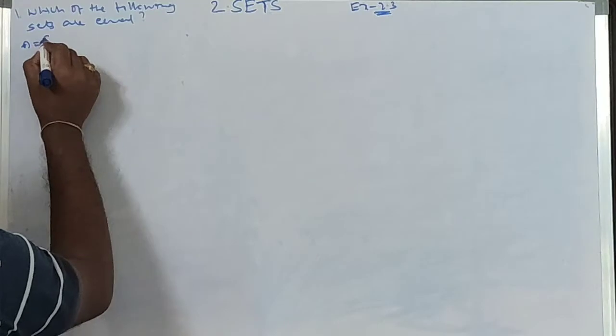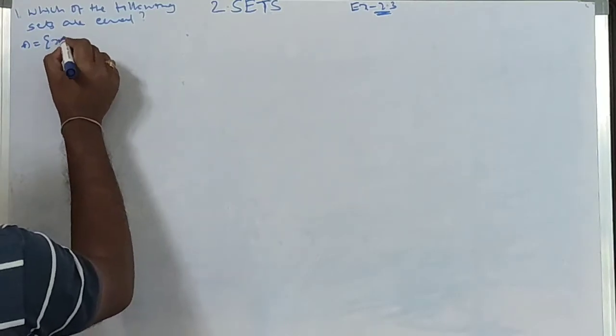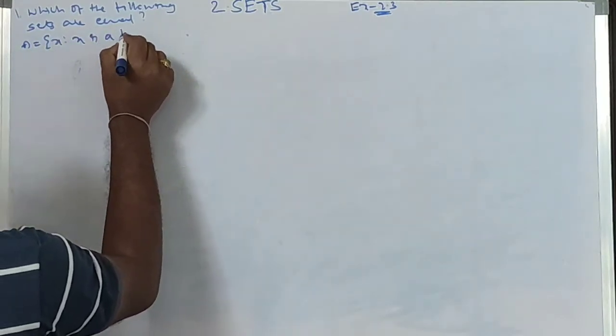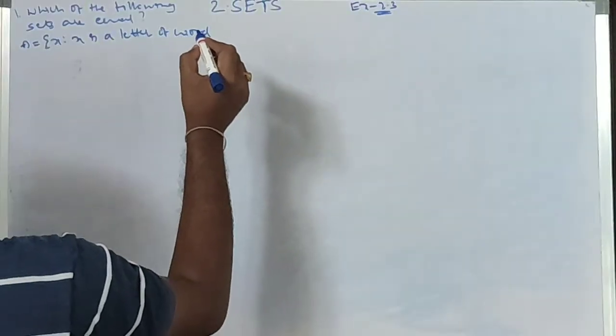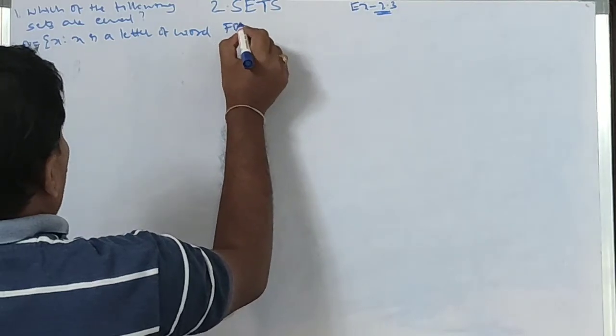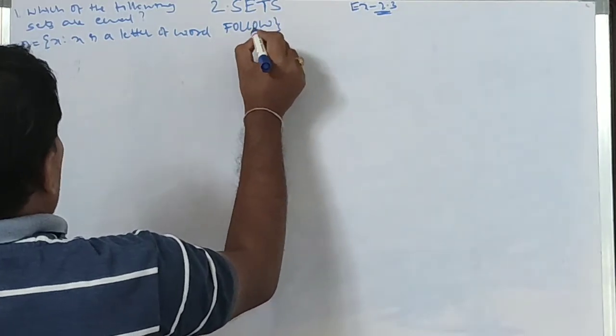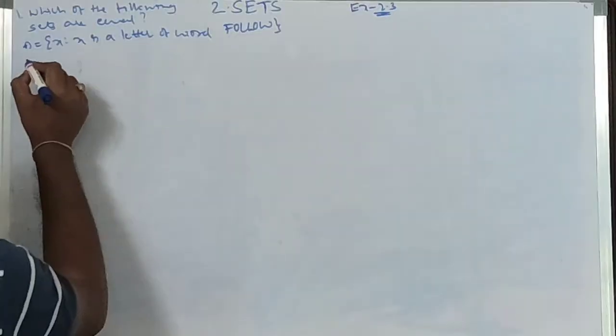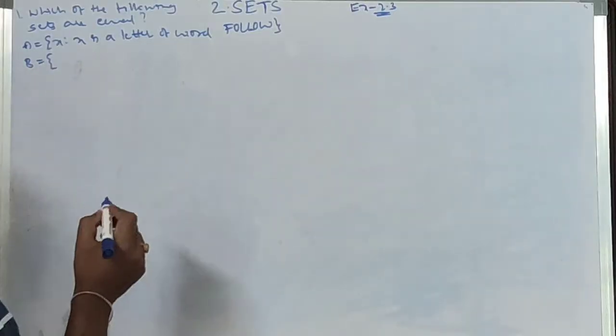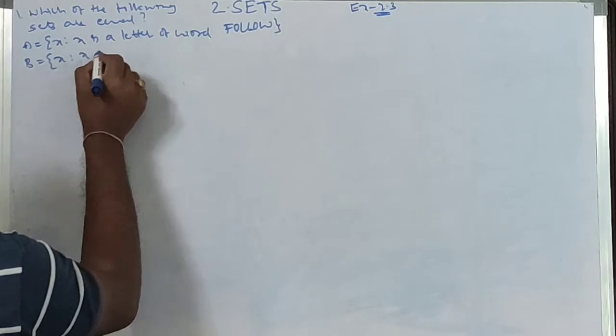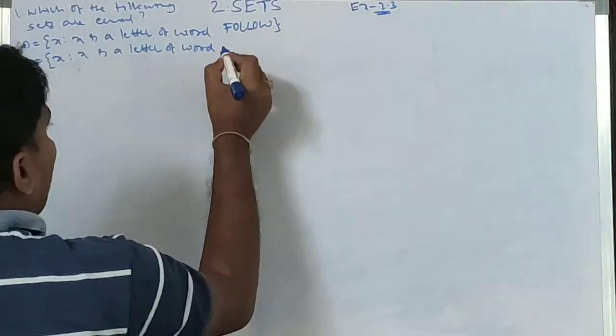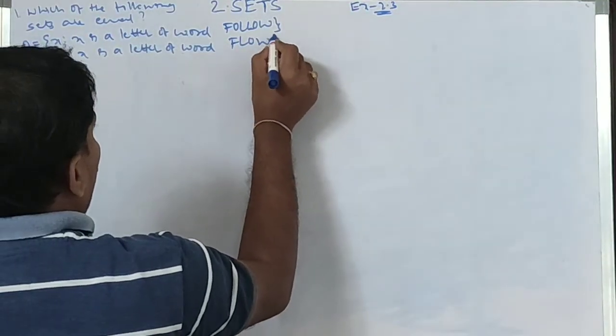A equal to {x such that x is a letter of the word FOLLOW}. Next, B equal to {x such that x is a letter of the word FLOW}.